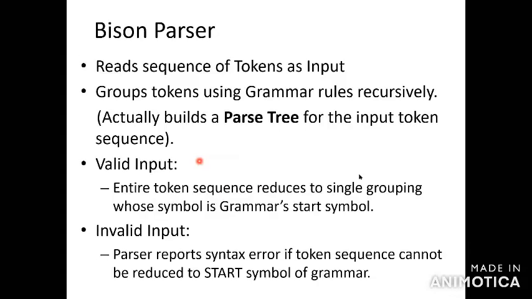Next thing, in the Python parser, you have to read the input as a token. After reading the input, you have to generate the parse for the given input symbol. Here, for the entire token, you have two kinds of input: valid input and invalid input. For a valid input, the entire token sequence is reduced to a single grouping whose symbol is the grammar start symbol.